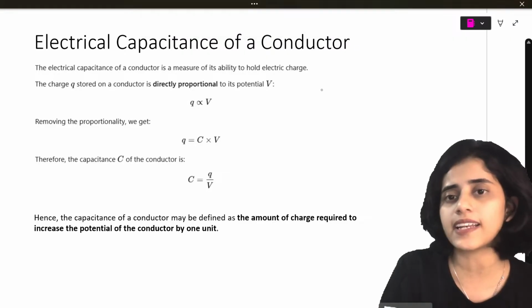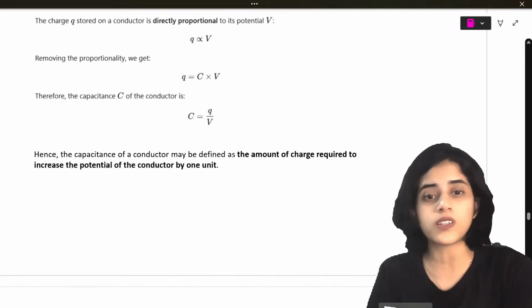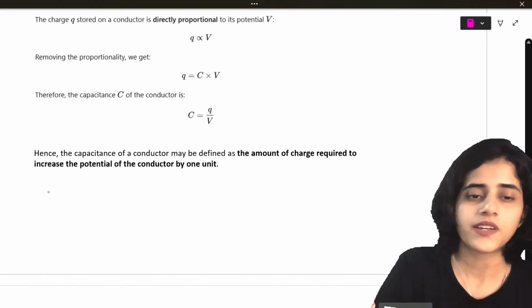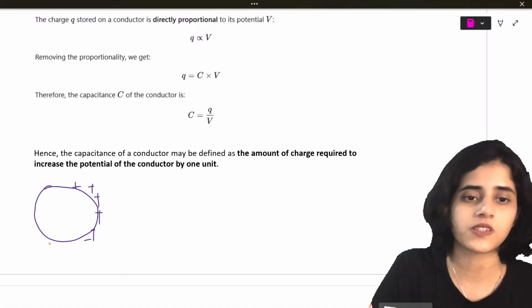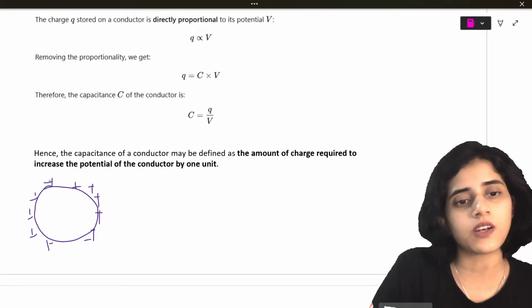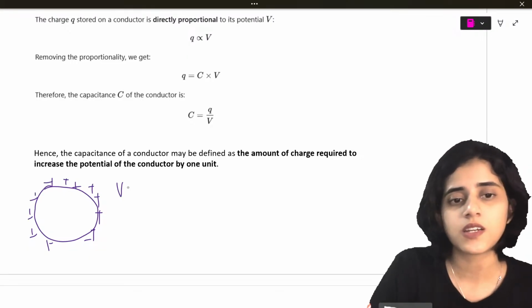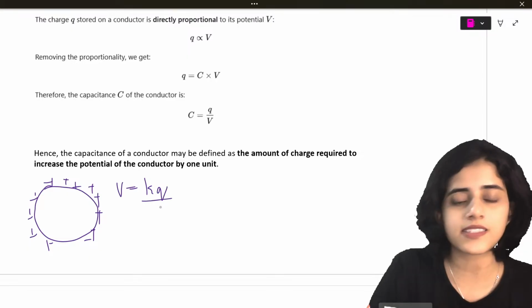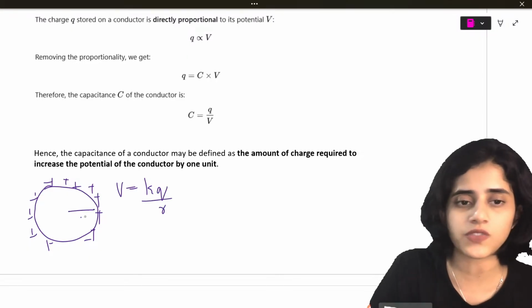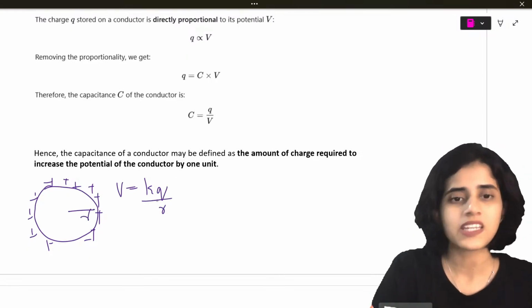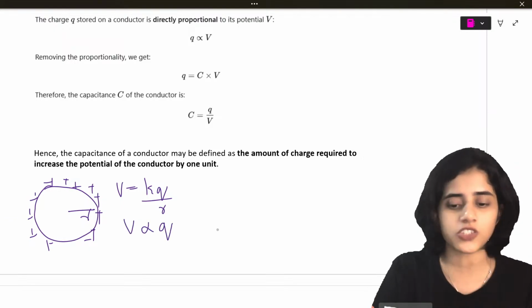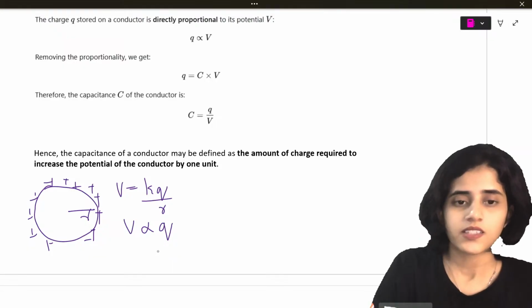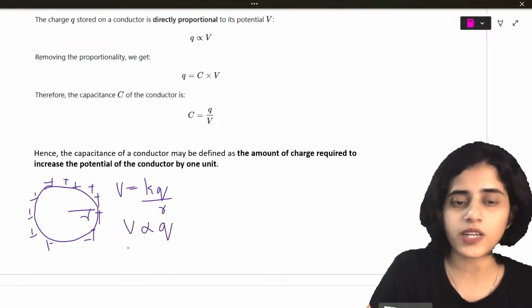So before we look at electrical capacitance, let me tell you what electrical capacitance is. So if you have a conductor with a lot of charges on the surface, what is the potential? It is kq by r. Okay, if the radius of the conductor is r, kq by r. From this, it's very clear that potential is directly proportional to the charge, right? So I can say Q is directly proportional to V.